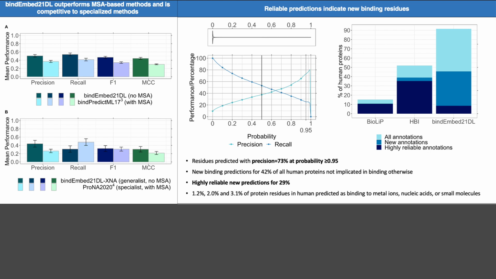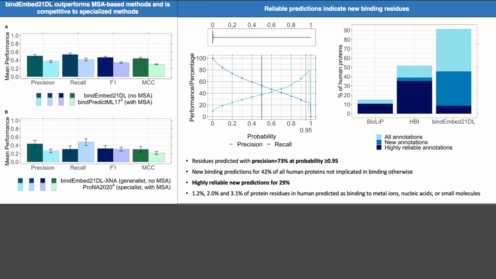Since BindEmbed21DL is very fast, we can also easily apply it to full proteomes, which is what we did, for example, for the human proteome. For the human proteome, only 15% of all proteins have any binding annotation, and this even means that we are considering structures with a rather low resolution or NMR structures. We can extend this fraction of proteins with binding annotations to around 50% if we also take homology-based inference into account. But this also means that we are applying a rather high e-value. If we apply a more realistic and stricter e-value cutoff, then we are at something around 40% of proteins with binding annotations.